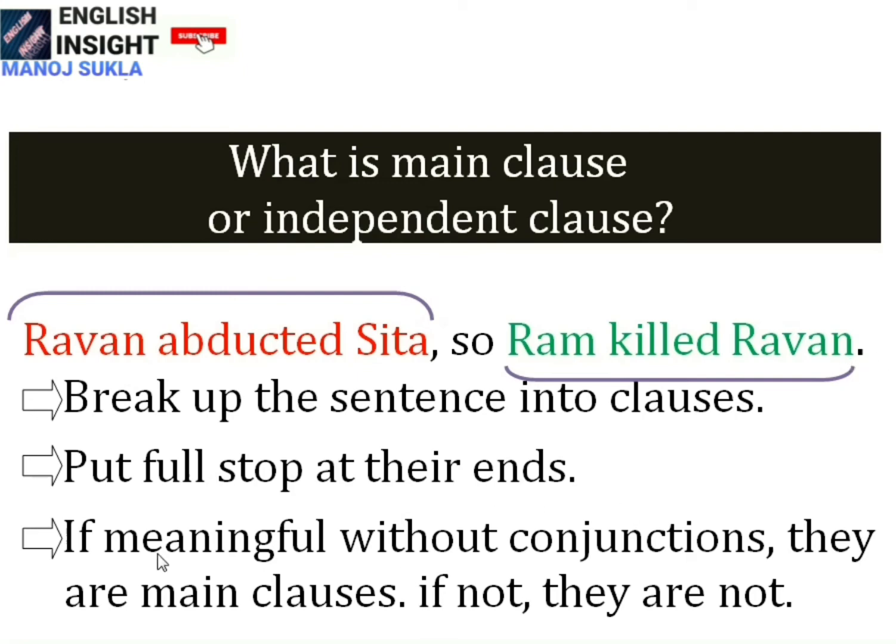So third, check if they are meaningful without conjunctions. No conjunction is used here. Just we have put a full stop at their ends. Ravan abducted Sita, full stop. Ram killed Ravan, another full stop. Two sentences are formed. They are meaningful without conjunctions. Ravan abducted Sita, it's completely meaningful. Ram killed Ravan, it's clearly understood. So, these are called the main clauses or independent clauses or principal clauses.